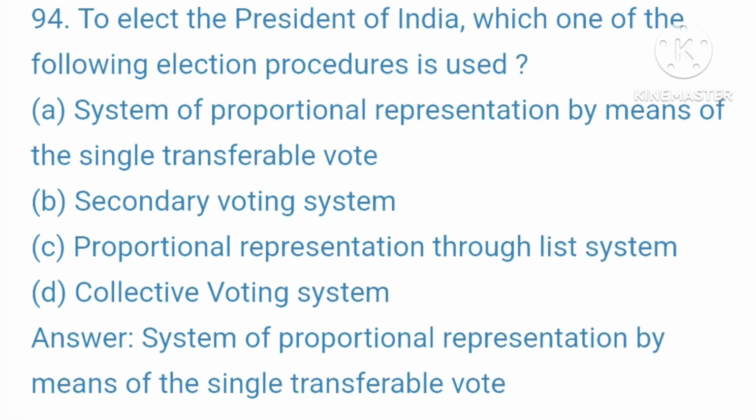94. To elect the President of India, which one of the following election procedures is used? A. System of proportional representation by means of the single transferable vote. B. Secondary voting system. C. Proportional representation through list system. D. Collective voting system. Your right answer is, system of proportional representation by means of the single transferable vote.